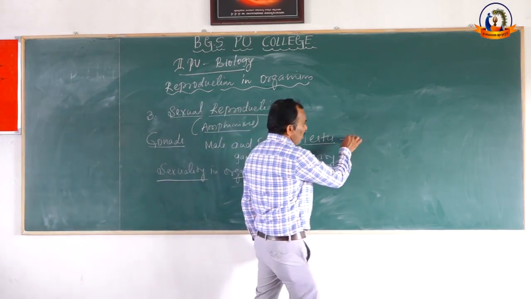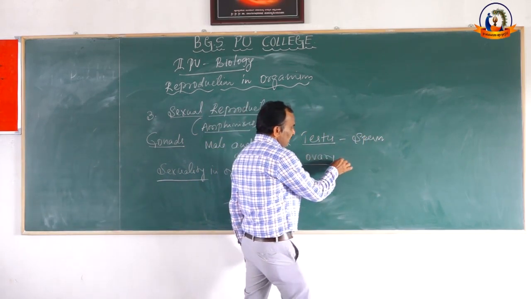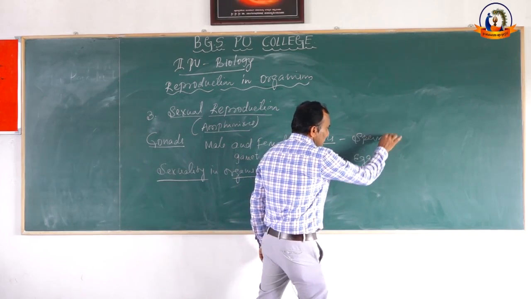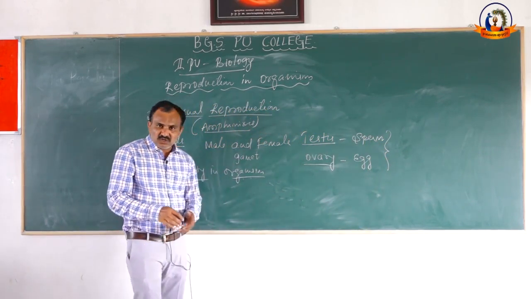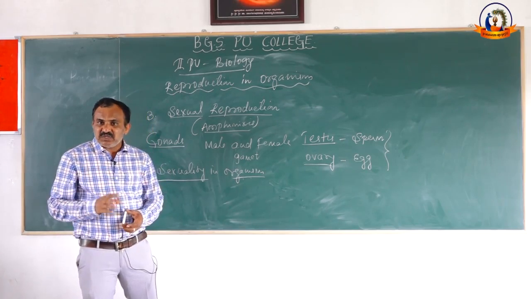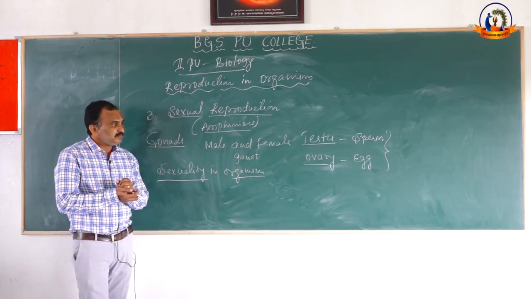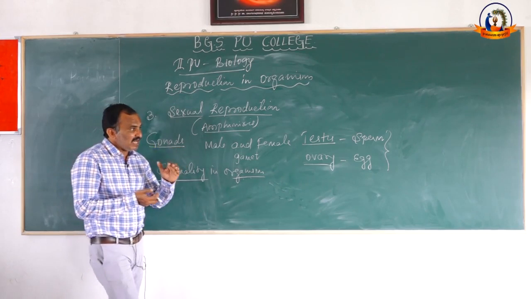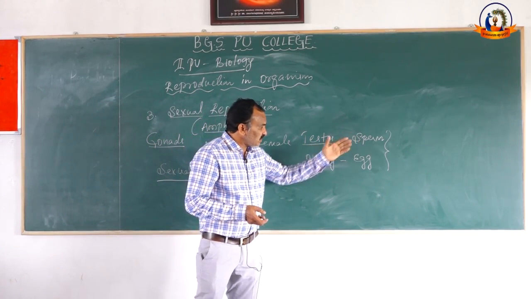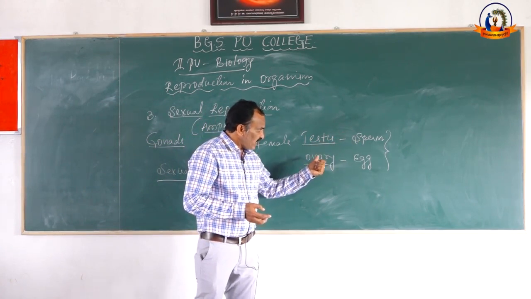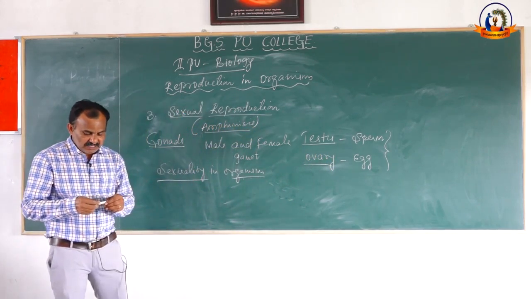Testis produces a gamete called sperm and ovary produces a gamete called egg. Sperm and egg are collectively called gametes. They are also called sex cells. They are produced in gonads, right? In the male gonad, the testis, sperms are produced. In the female gonad, that is the ovary, eggs are produced.